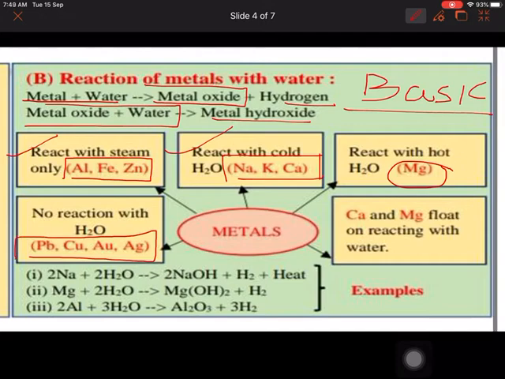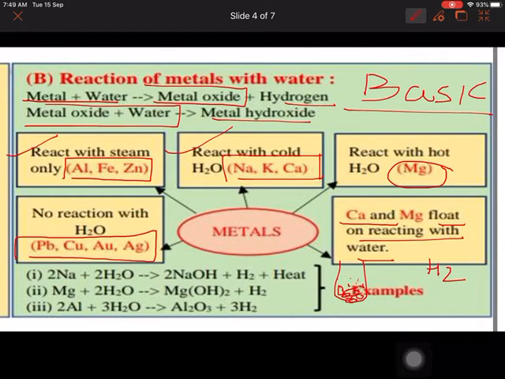Now the most important is this one: calcium and magnesium float on reacting with water. Why is it so? Because when calcium and magnesium react, hydrogen gas is released. If this is the vessel in which we are reacting calcium, these hydrogen gas bubbles stick near the calcium, and they keep on sticking, and when the number of hydrogen bubbles increases, they bring the calcium upwards. So that's why calcium and magnesium float, as the hydrogen bubbles bring them to the upper surface of the water.